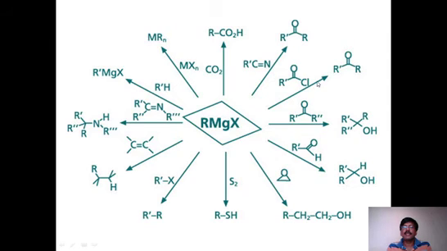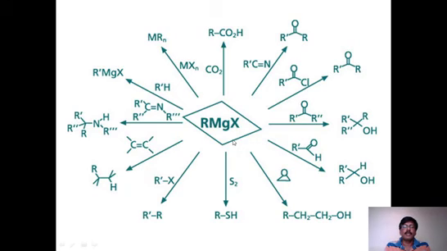And reaction with acid chlorides, RCOCl, gives ketone, where one R is from RMgX and another is from the acid chloride itself. And when it reacts with ketones, it gives tertiary alcohol. See this, reaction with ketones gives tertiary alcohol.